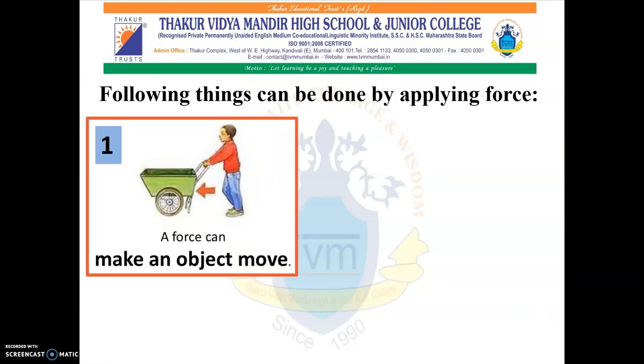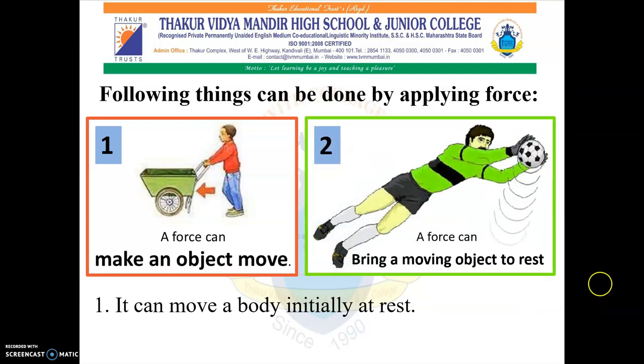Here in this picture you can see the person has to apply some force in order to move the trolley ahead. So a force can make an object move. It can move a body which is initially at rest. In the second picture you can see a force has to be applied in order to stop the ball which is initially in the moving state. So a force can bring a moving object to rest.